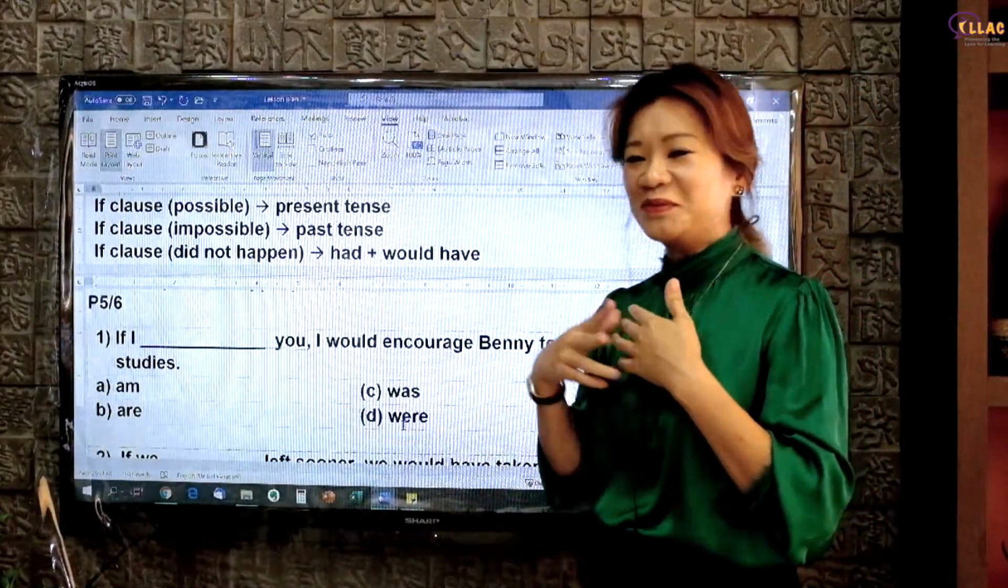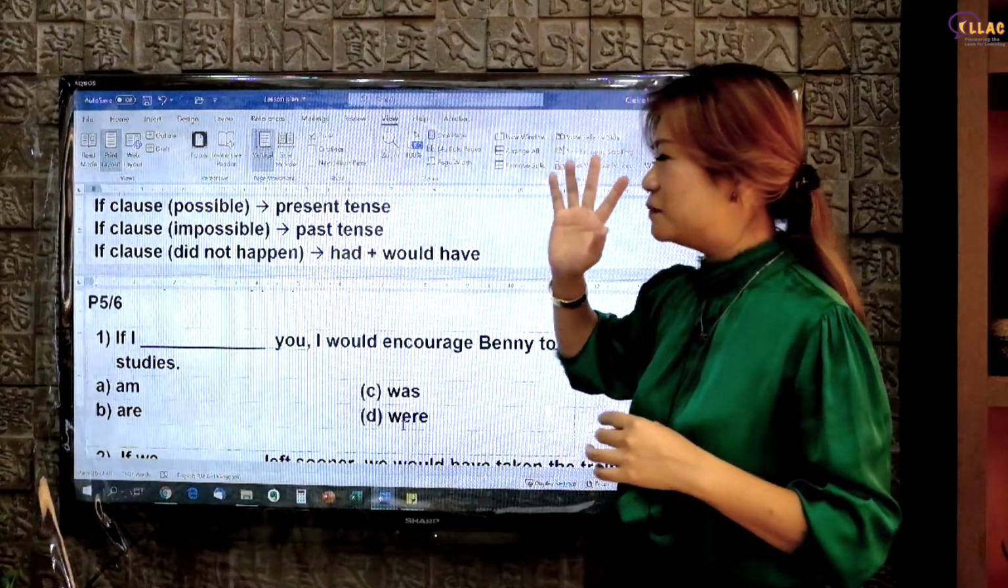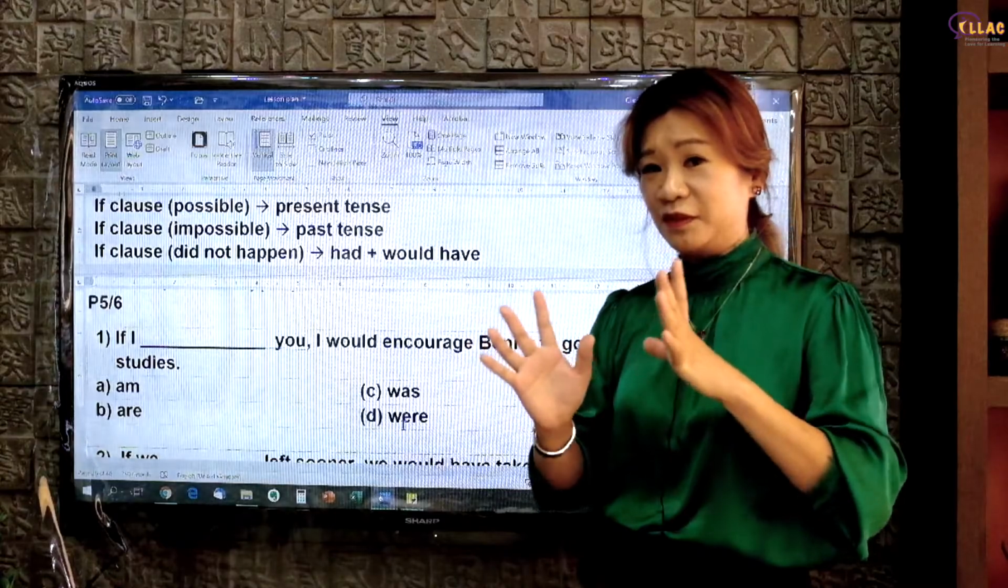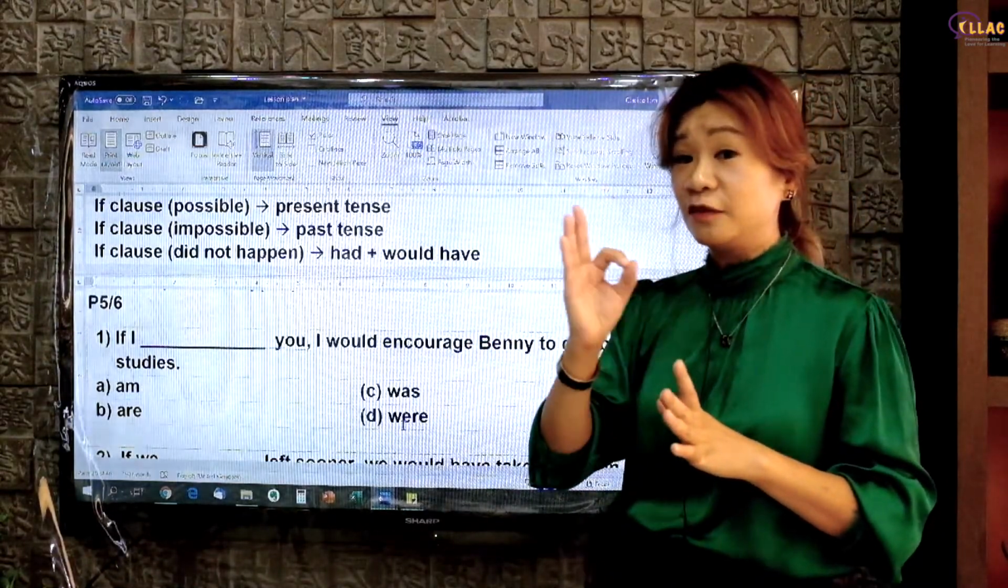This is Clarice Lim. Today I'm going to share with you the if clause. Okay, so what is the if clause? There are many different types of if because it depends on the context. In fact, there are 3 different ways to talk about if clauses.